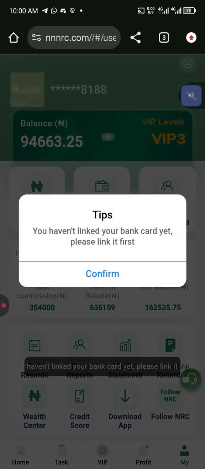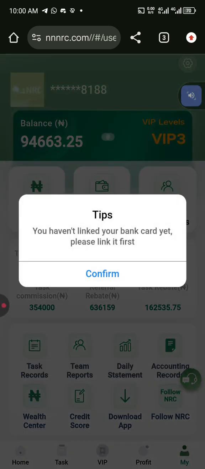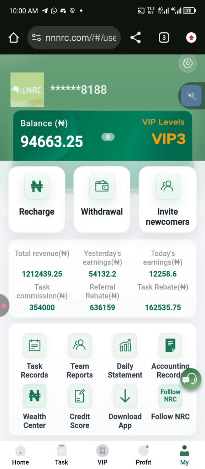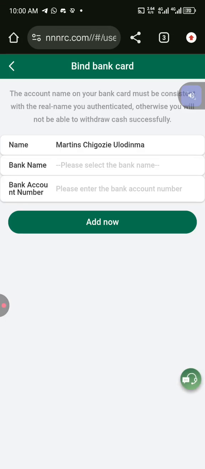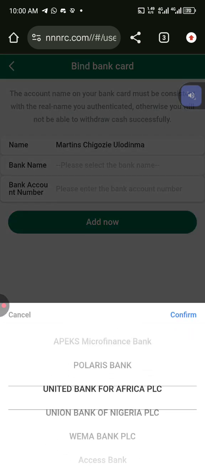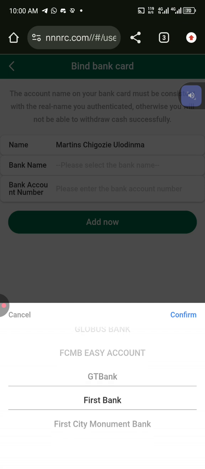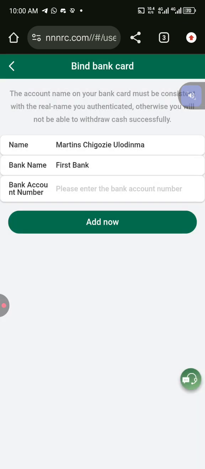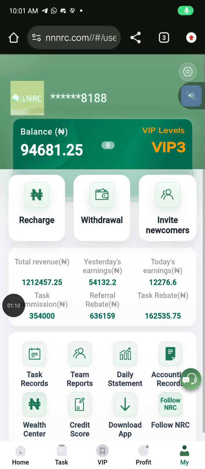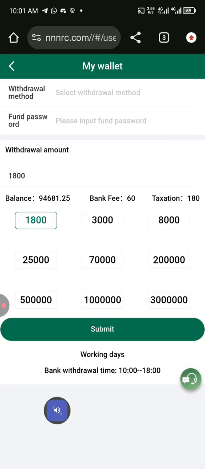Let me withdraw 70,000. Oh, they say I should state my bank details. Remember, once they ask you to do this, you should not go and change to different bank information. Make sure you use the same bank information. You understand? I've been using my first bank to withdraw, so I will still make use of my first bank. Let me put my account number here. Okay, I have put my account details, the same account that I've been using to withdraw.